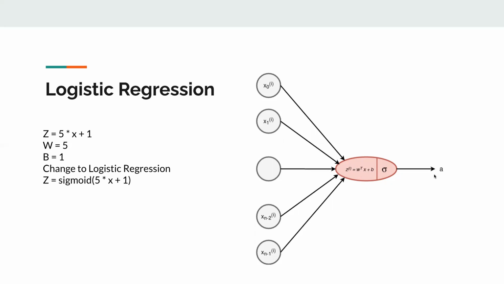There are 5 weird symbols in this ellipse node, and I will separate each one of them out and tell you what it is. First of all, let's take a look at this function on the left. z equals 5 times x plus 1. This is a really simple function that I'm pretty sure everyone will understand. In here, z is the same as z in the ellipse node. It's just the output of a function. And then take a look at w. In this case, w is just 5. It's a weight to apply to the input.